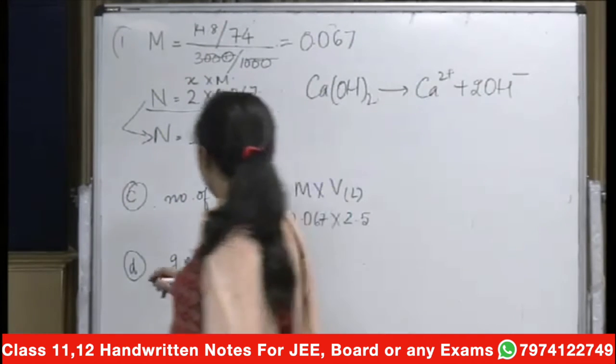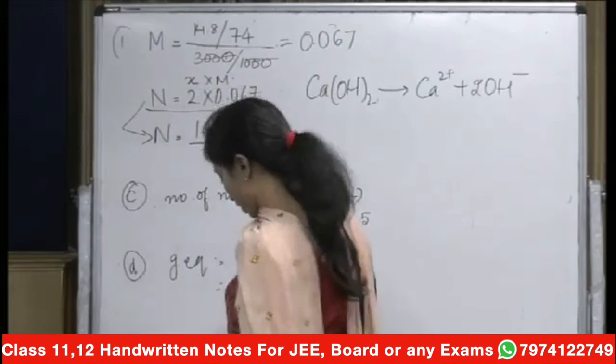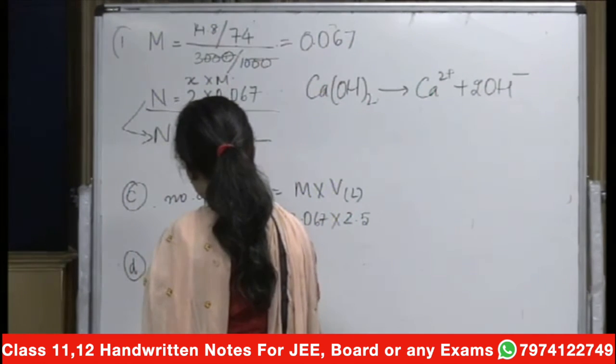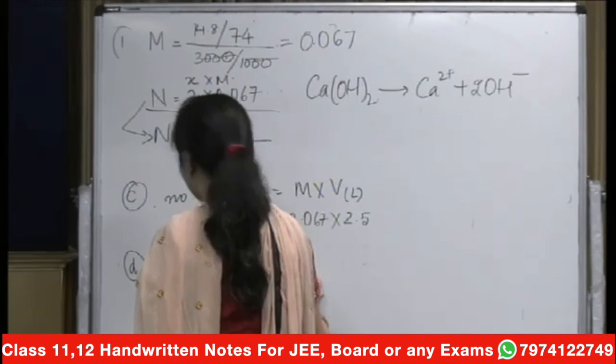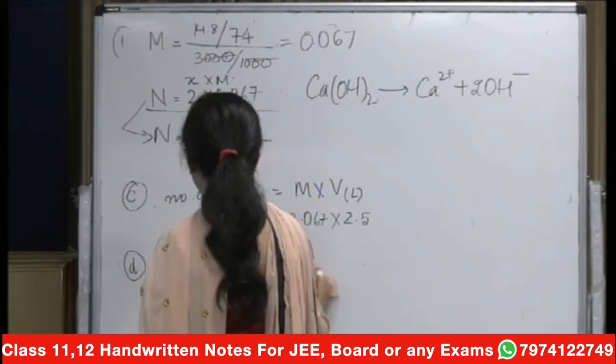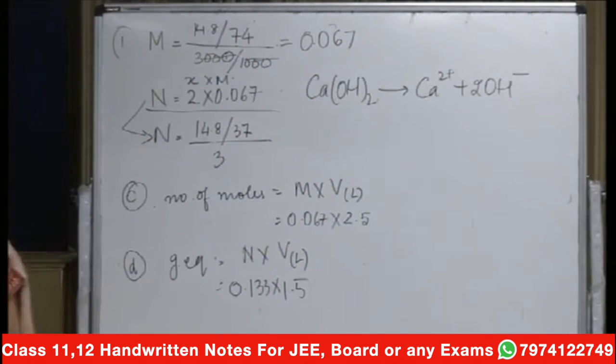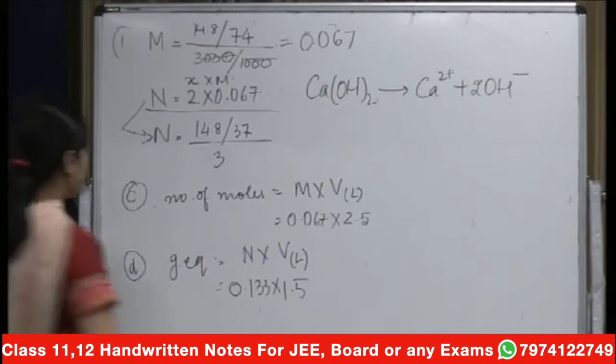Okay, and that will be equal to, your normality was around 0.133 into volume in liters, which will be 1.5. 0.133, could you get the normality at that point? Okay.